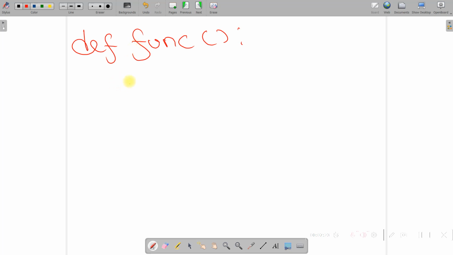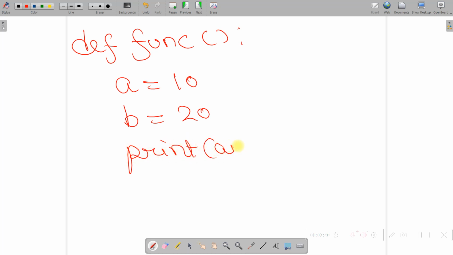Okay, so let's say I assign one variable here, a with value 10, then b with value 20. Now I'll say print a plus b. So this print statement will print the addition of these two integer values, a equals 10 and b equals 20, which will become 30.